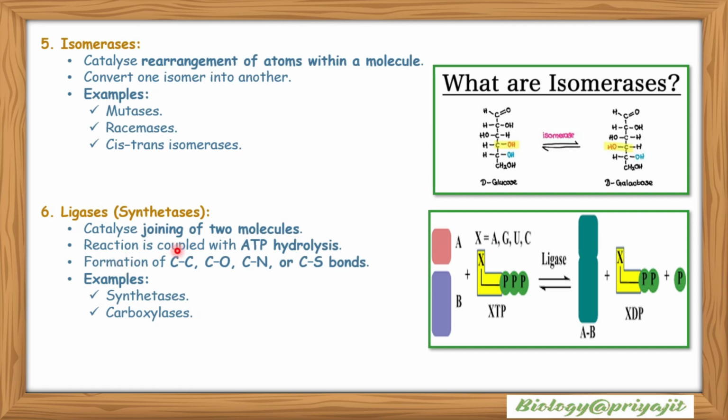Ligases or synthetases catalyze joining of two molecules. This is the joining of A and B with the help of an XTP molecule. The reaction is coupled with ATP hydrolysis or CTP, UTP, GTP hydrolysis, forming C-C, C-O, C-N or C-S bonds. Examples include synthetases, carboxylases, etc.